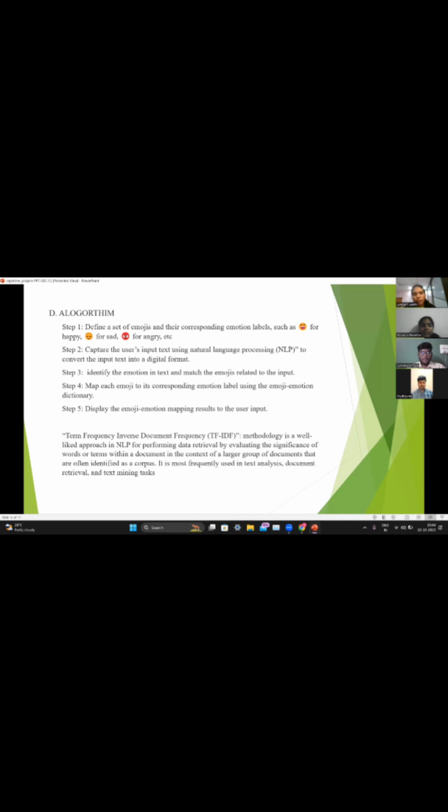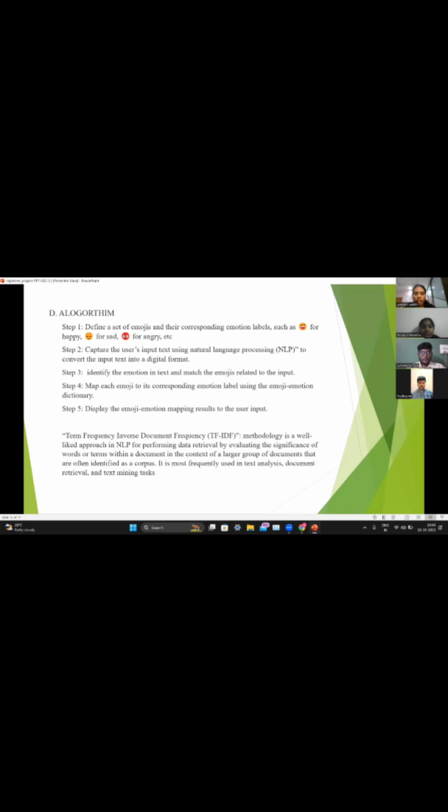Next, we captured the user input by NLP, natural language processing. The third step is to identify the emoji in the text and match the emoji related to the user input. The fourth step is to map the emoji related to the user input. And finally, we display the emoji for the emotion of the user.